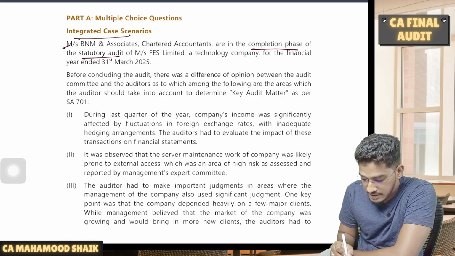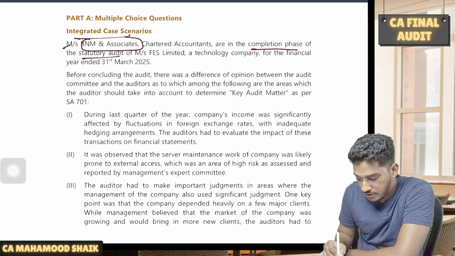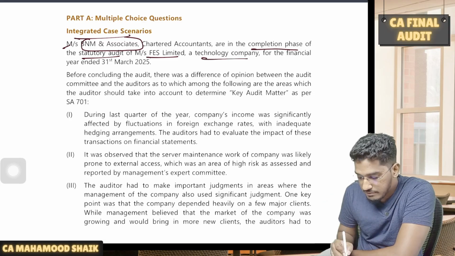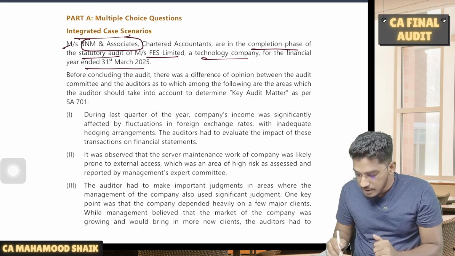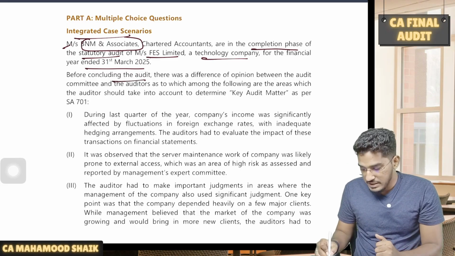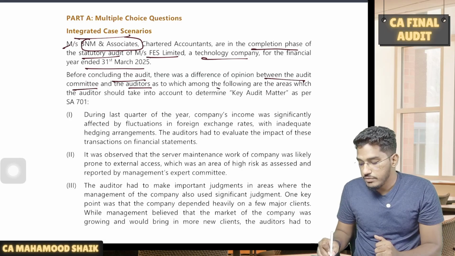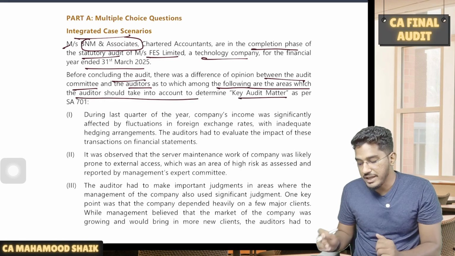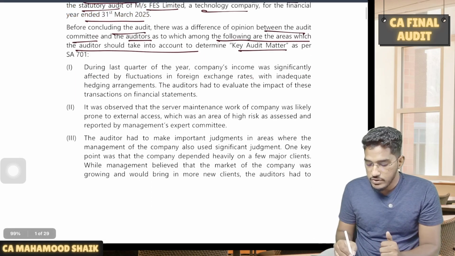Okay, so there is an audit firm, B&M and Associates. They are almost at the completion phase of the statutory audit of an entity, FES Limited, which is a technology company, for the financial year 31st of March 2025. Before concluding the audit, there was a difference of opinion between the audit committee and the auditors on which among the following matters are the areas which the auditor should take into account to determine the key audit matter as per SA 701. So the auditor has found a few matters.